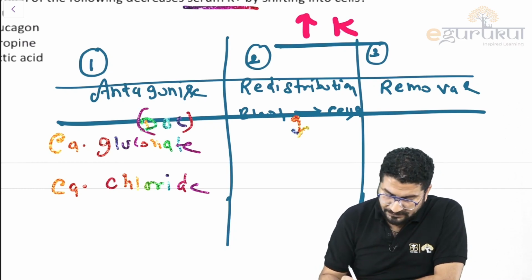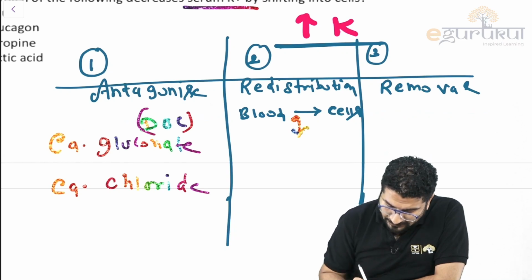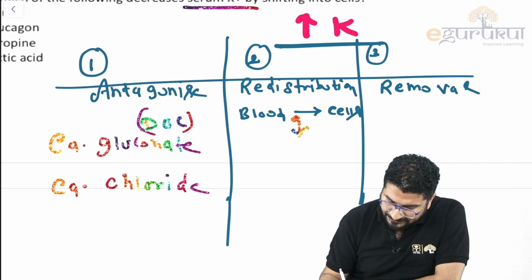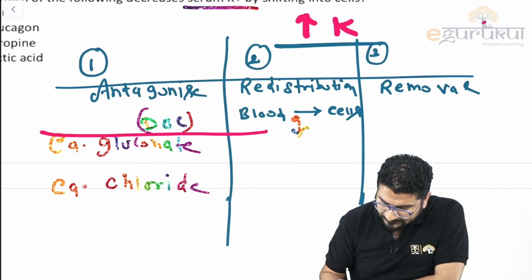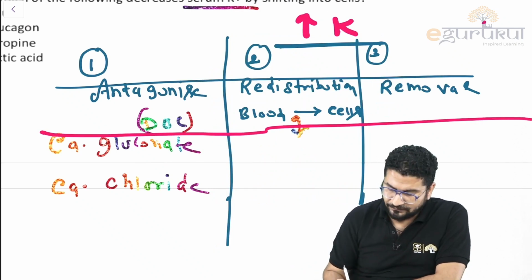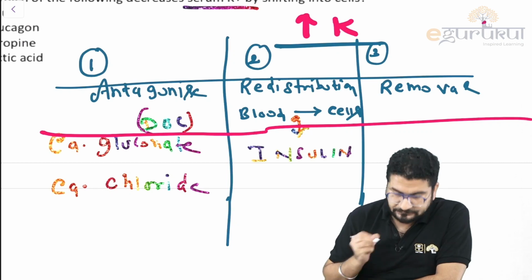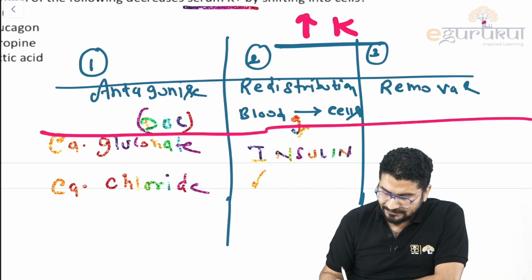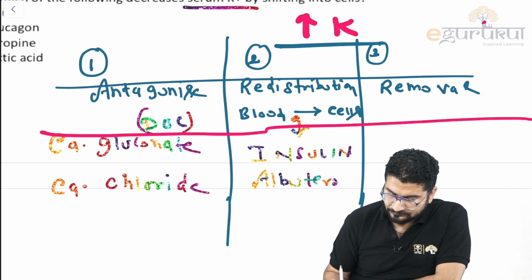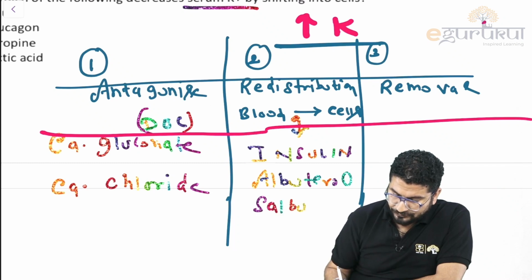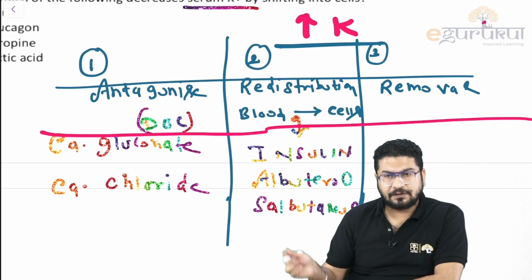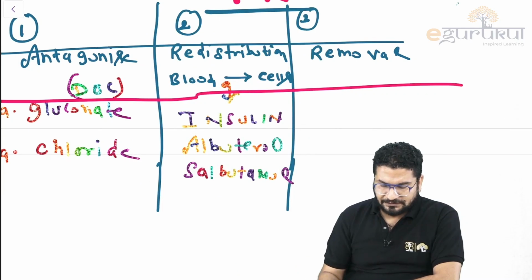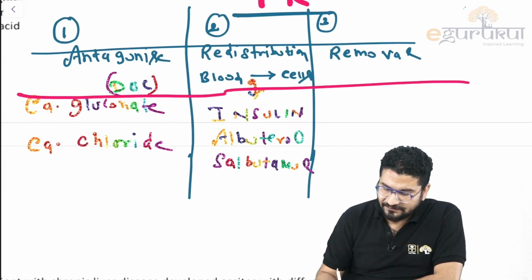If I say redistribution, it means you are giving something that will send potassium from blood back to cells. So that will be your redistribution. For this, what can we give? We can give insulin. For redistribution I can give insulin and I can give a beta agonist, like albuterol, salbutamol. You can give them by a nebulizer or sometimes we can also use them IV. Suppose you tried these two and there is no improvement, then we can give some diuretics.